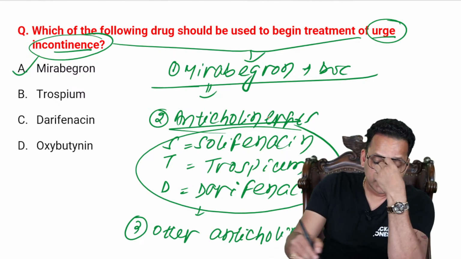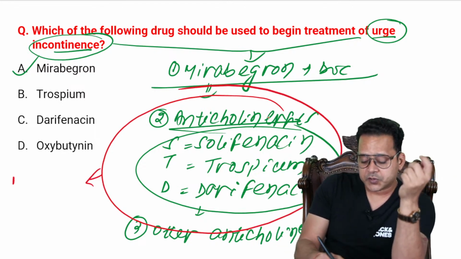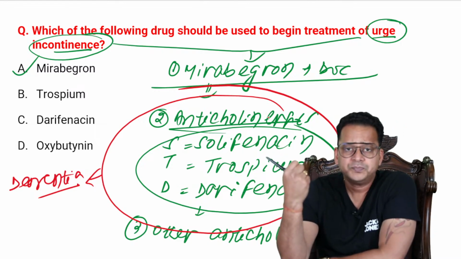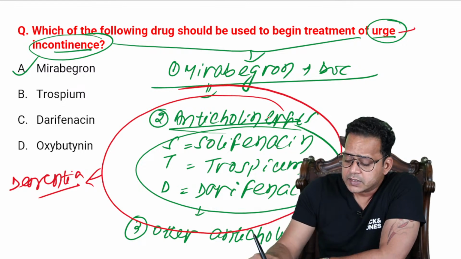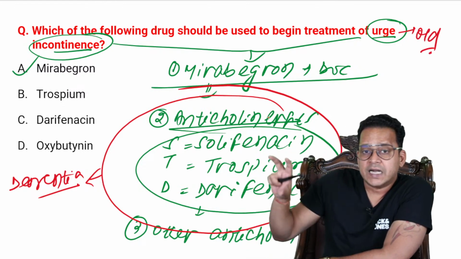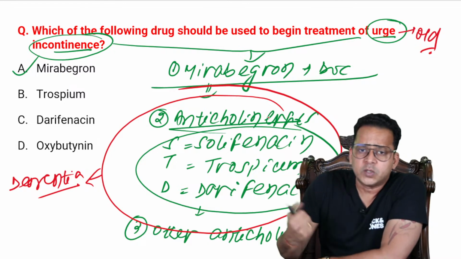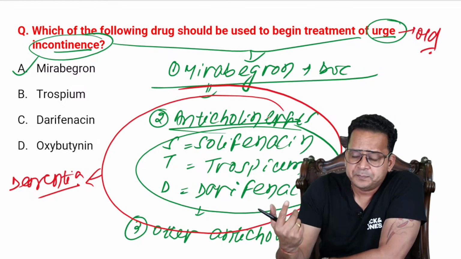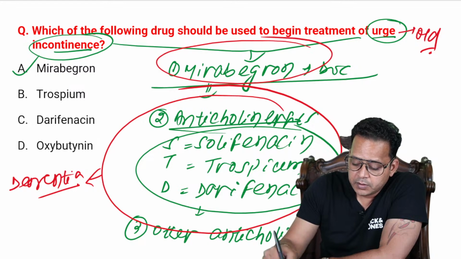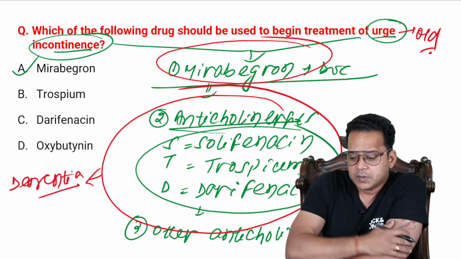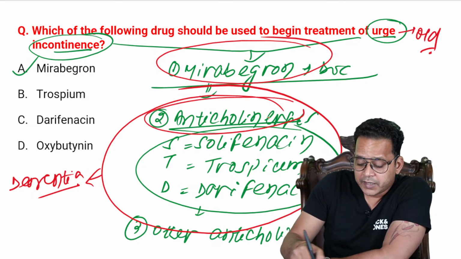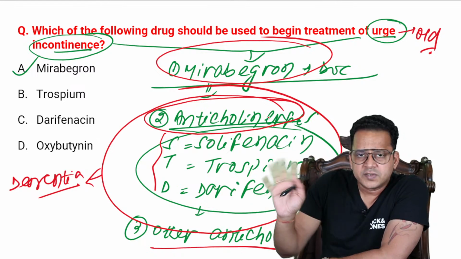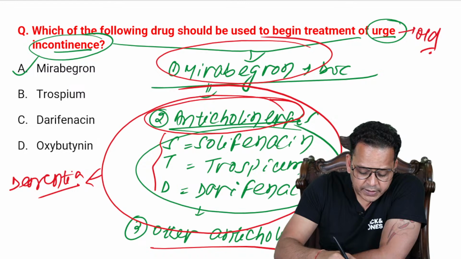Now see, whenever I use anticholinergics, either the second or third choice, the problem is dementia. Why am I worried about dementia? Because urge incontinence is a disease of old patients, elderly people, and you must have heard about senile dementia. That is the reason anticholinergics should always be my second choice. My first choice should be mirabegron. If the patient does not respond, my second choice is the STD anticholinergics. If the patient still does not respond, then at last I'll go for the remaining ones, like oxybutynin and other drugs. So you have given the answer right, guys.